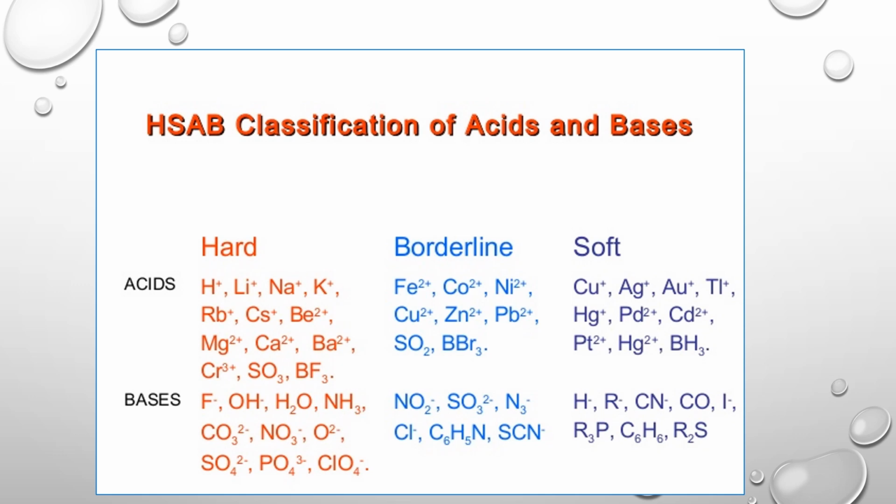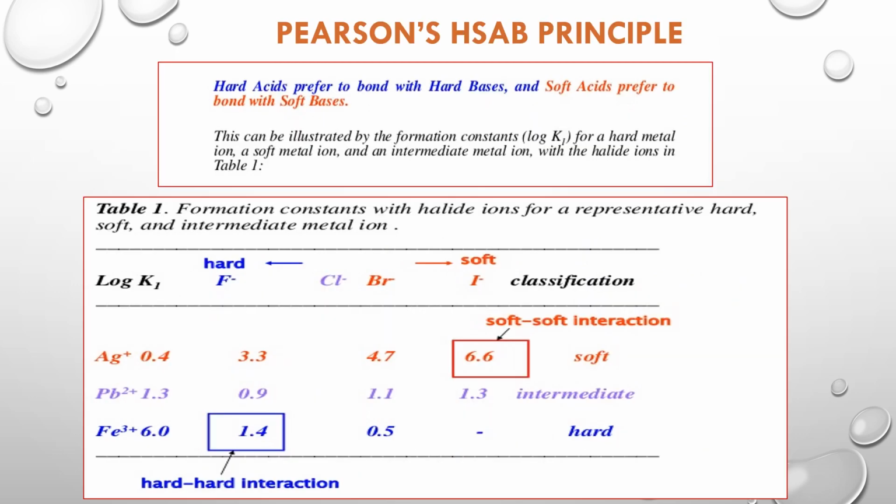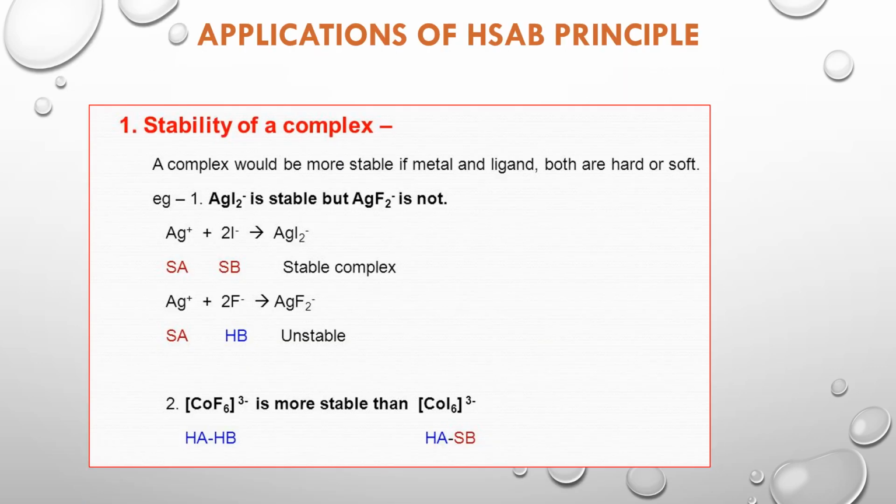Classification of acids and bases. Then the applications of the hard and soft acid base principle. First one is the stability of the complexes. A complex would be the most stable if the metal and ligand are both hard or both soft. Example: AgI2 is stable but AgF2 is not.